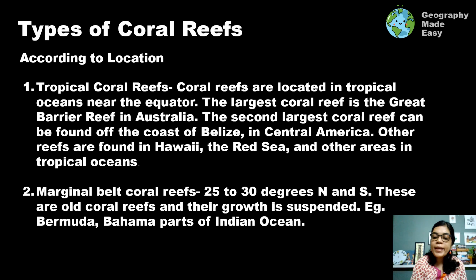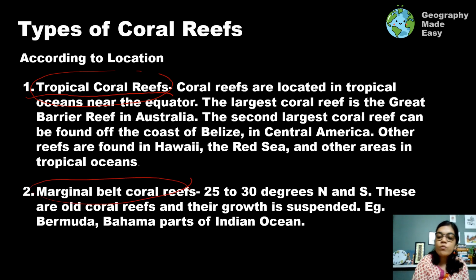So we can classify coral reefs according to their different types. We have basically two types: the ones which are living, which we see in the tropical areas, called the tropical coral reefs, and the marginal belt coral reefs, which were once living coral reefs but now are no more living. Rather, they have died, and we can see that they exist as old coral reefs as evidence that the water was warm and the sea had conducive temperature and other conditions for growth of corals.